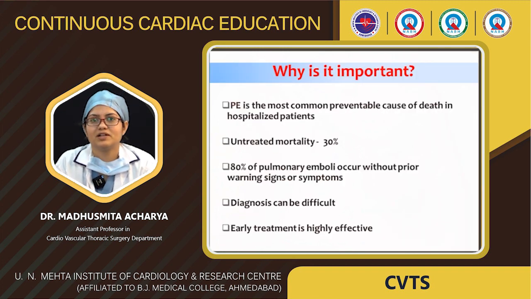So why is pulmonary embolism important? Pulmonary embolism is the most common preventable cause of death in hospitalized patients. If you do not treat it, the mortality is 30%. And 80% of pulmonary emboli occur without any warning sign. Therefore, the diagnosis is difficult, and early treatment is highly effective for pulmonary embolism.